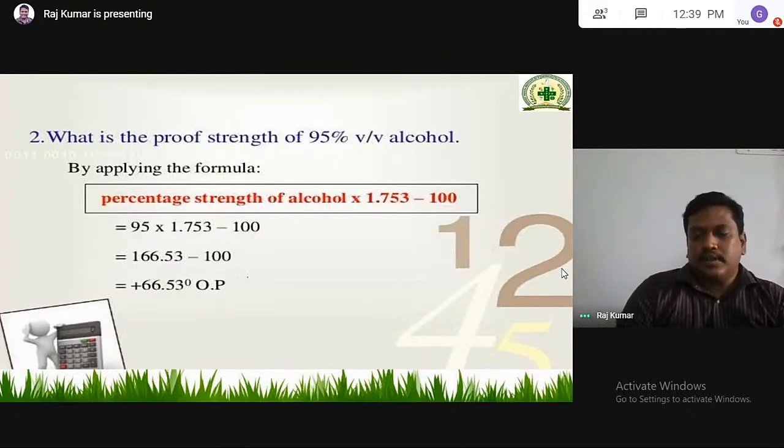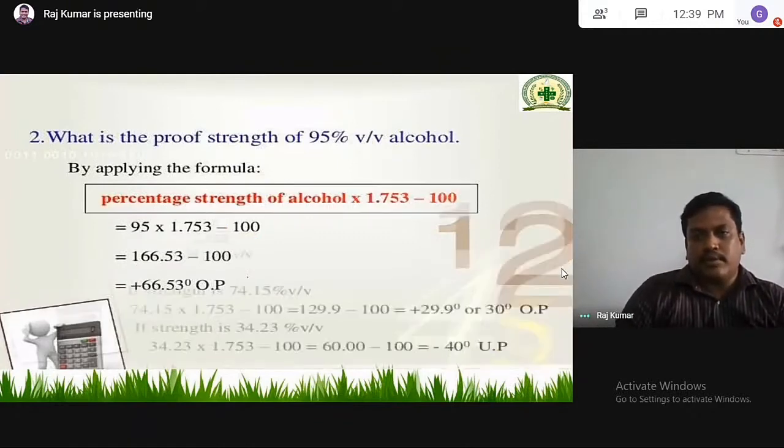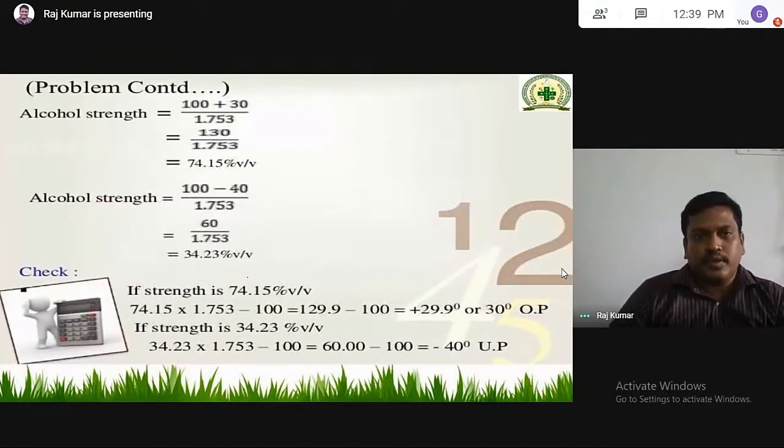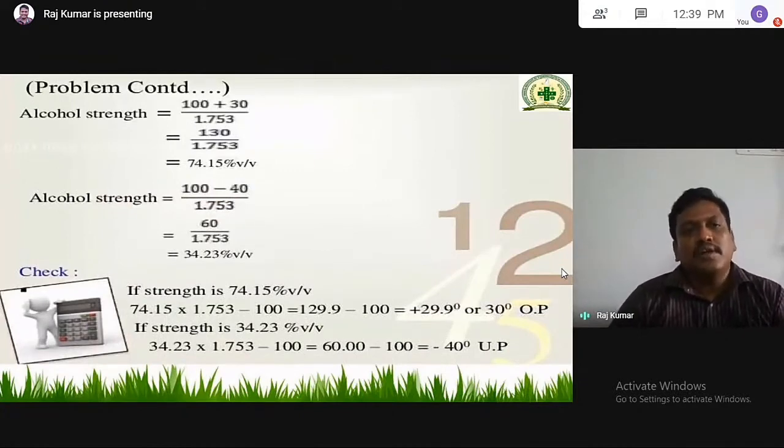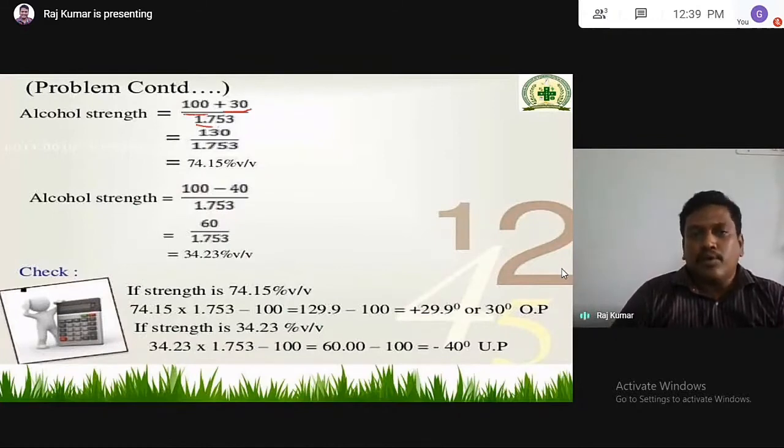Now we go for the next one. The alcohol strength is already given in proof, so we have to convert that with a reverse calculation. You take 100 plus 30, divided by 1.753, and then you will get the percentage.